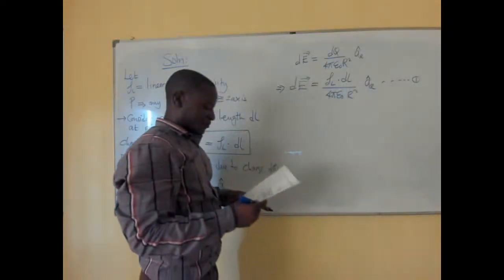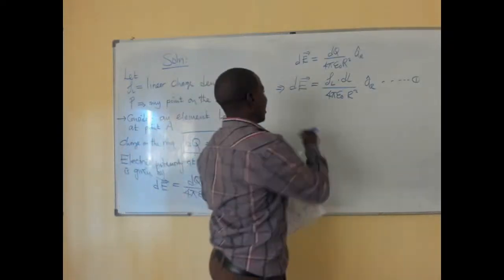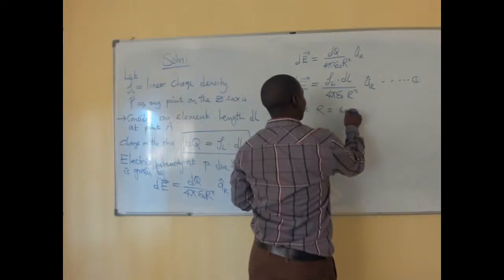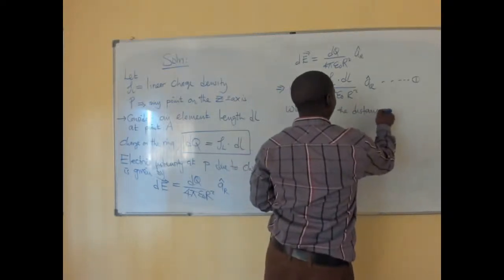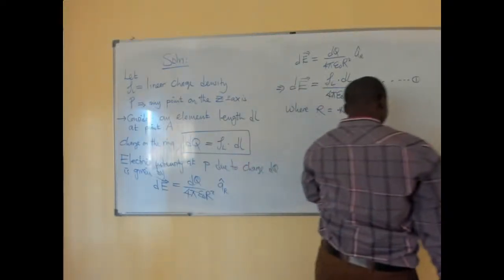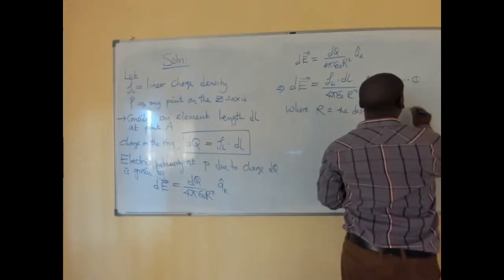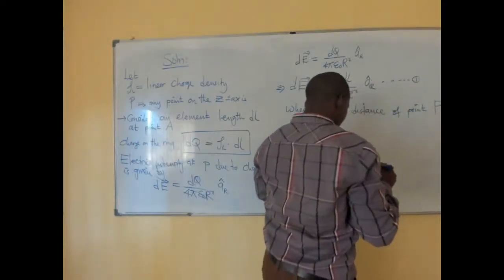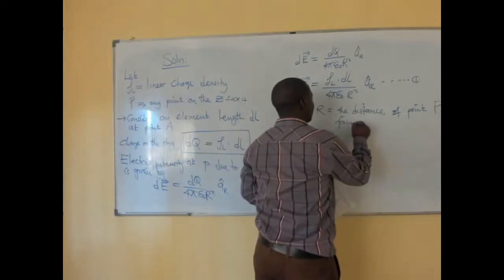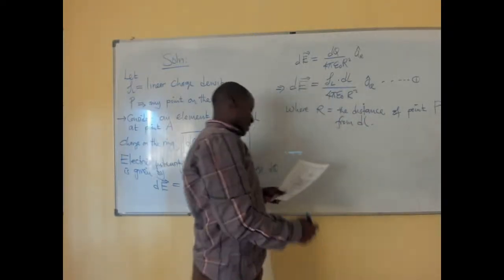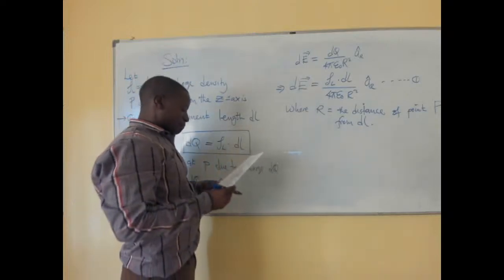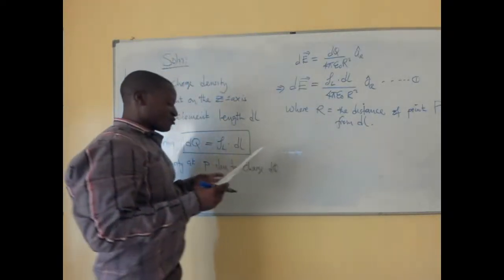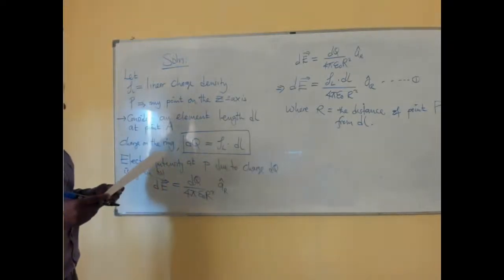It's very important. So, this r is nothing but the distance of point P from the end, as simple as that. Okay, so now we want to do a few arithmetics.